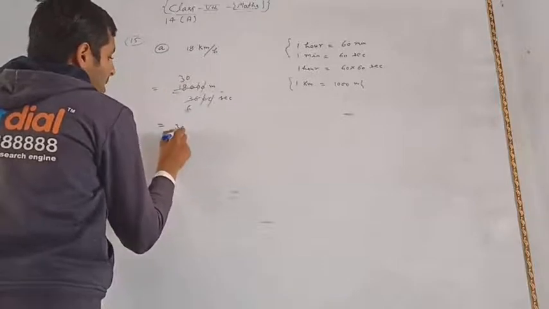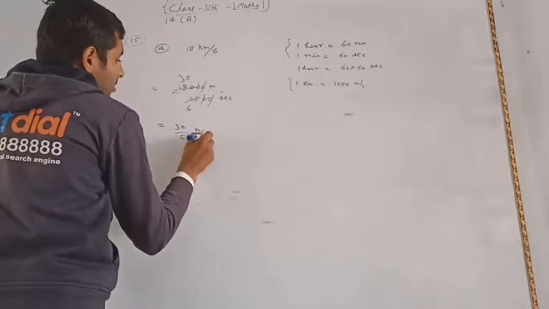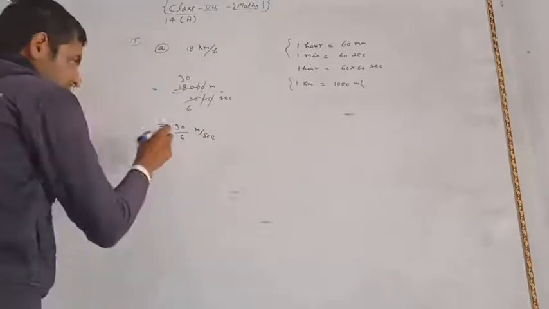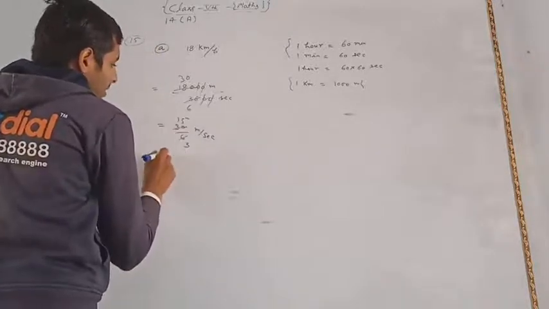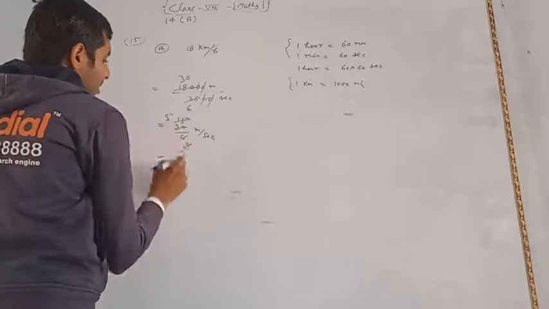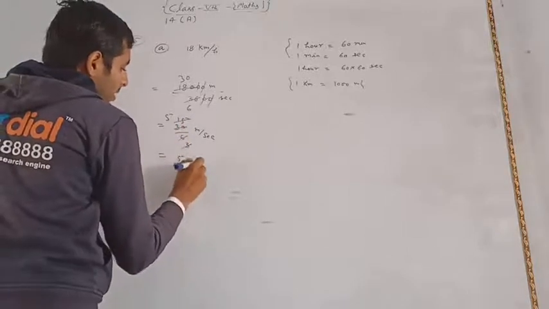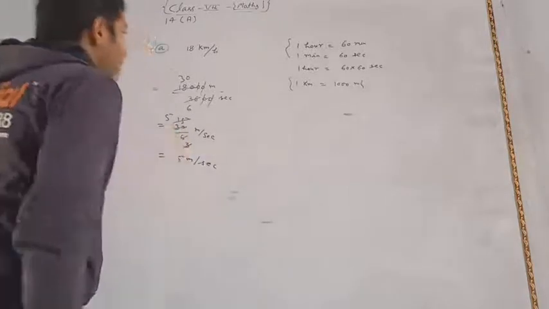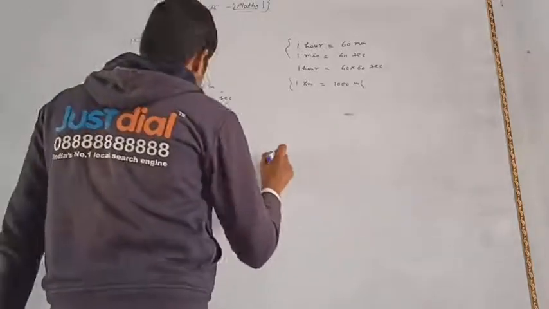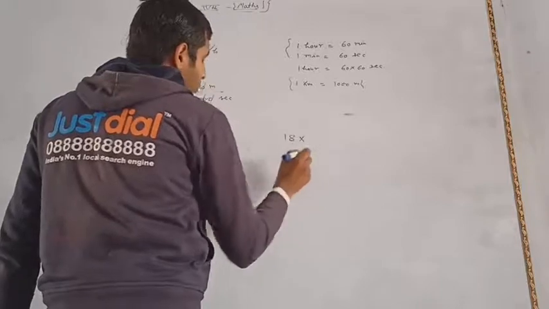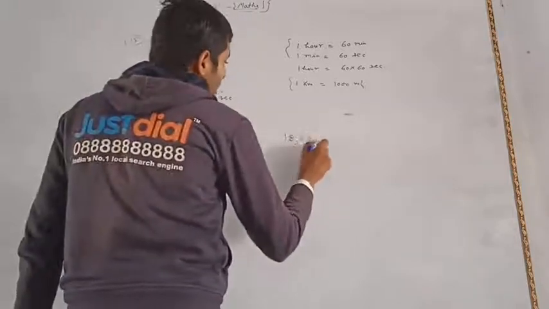So 30 upon 6 meter per second. Now 2 3s are 6, 2 15s are 30, and 3 5s are 15, then 5 meter per second. And there is also a very direct formula for this: 18 into 5 upon 18.